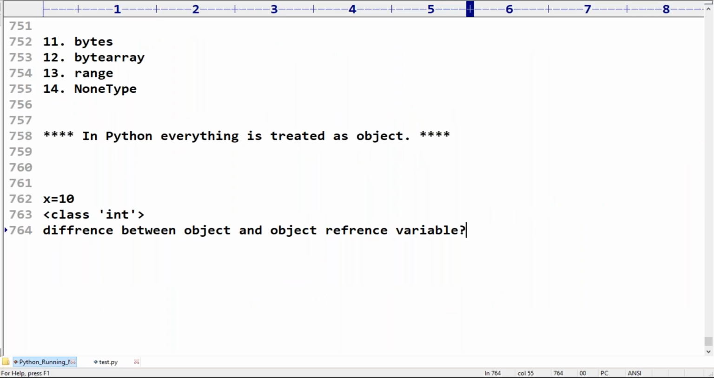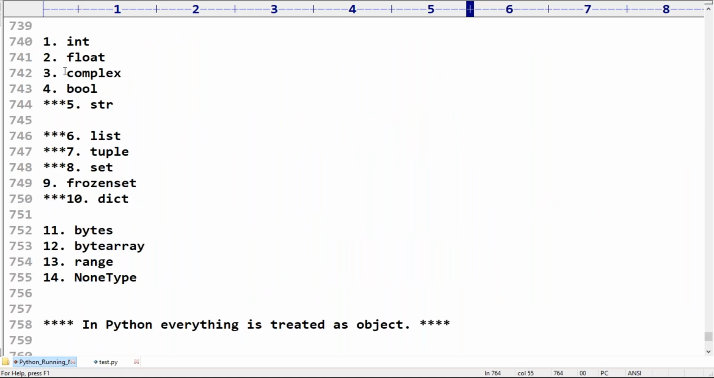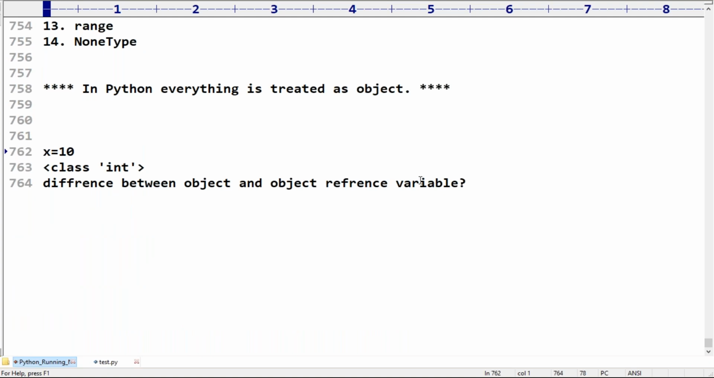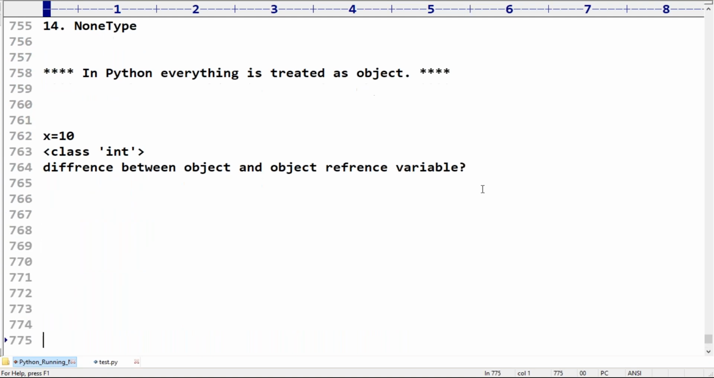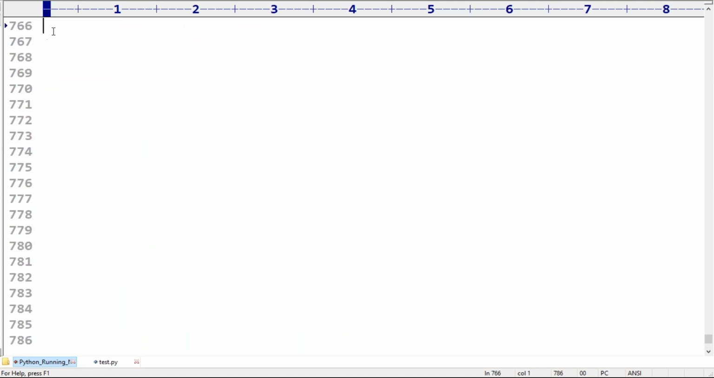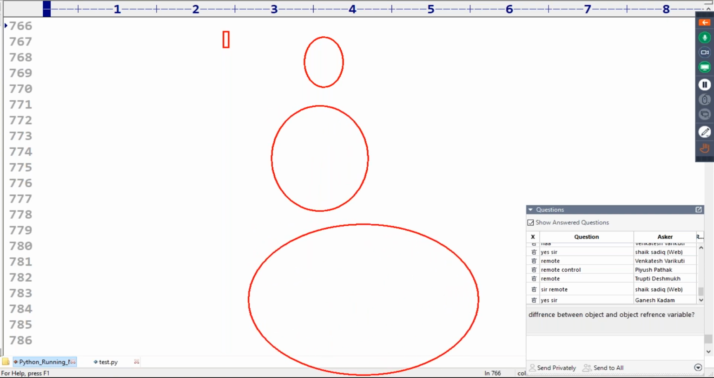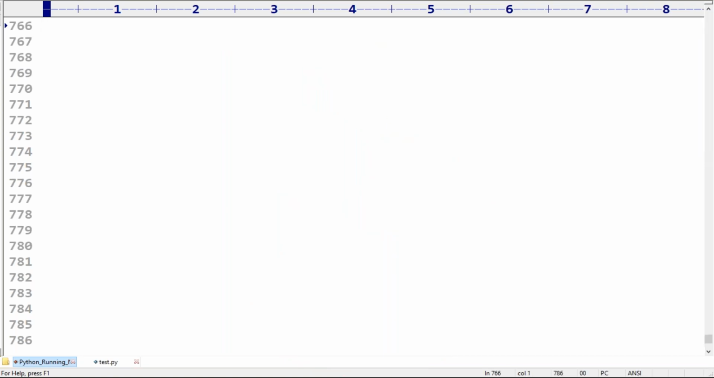What is the size of these data types? Remember carefully, internally these things are implemented as objects. Everything is an object, no primitive data types. If it is a small value, it is a small object. If it is a big value, a big object. If it is a too big value, a too big object. Have you observed? Here the size is small, the next size is big, and the next size is very big.